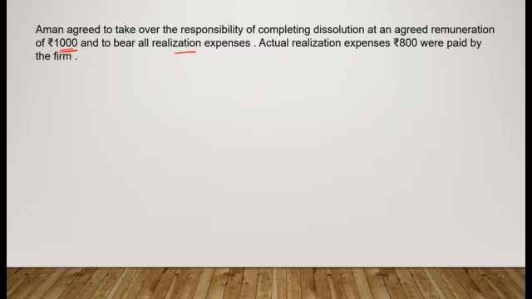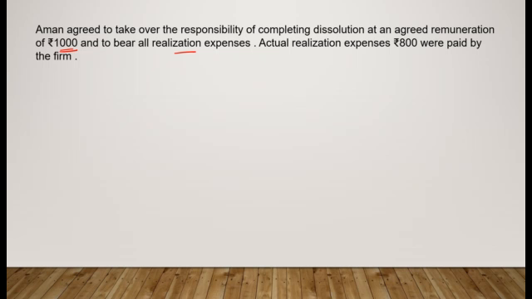So here, first let us pass entry for the remuneration which is to be given to Aman. When an asset is taken over, I told you we debit the partner's capital. But here remuneration is being given to the partner, Aman. So when anything is to be given to the partner, we credit that particular partner's capital.